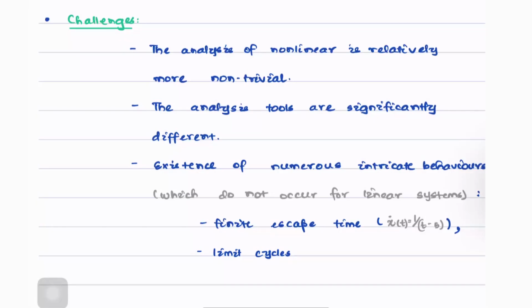What are the other behaviors that it can experience? It can also experience something that's known as bifurcation.